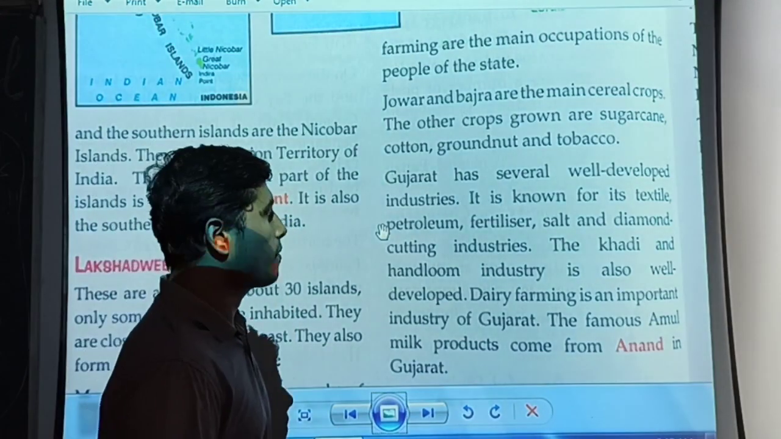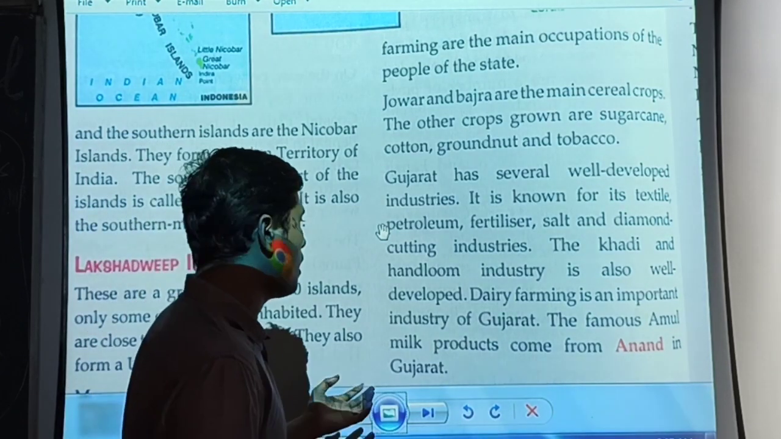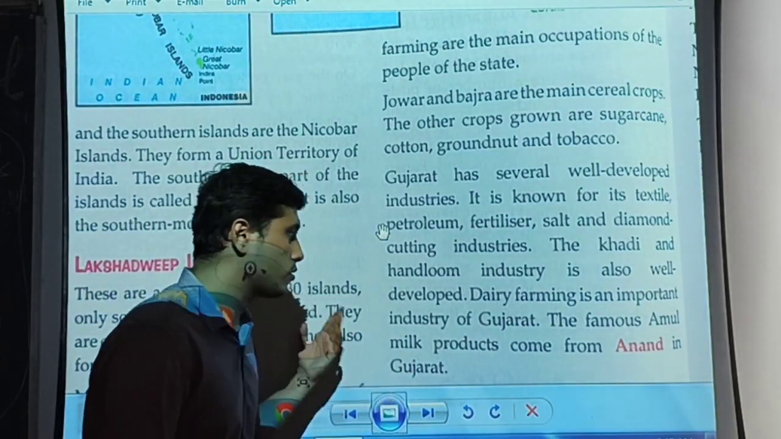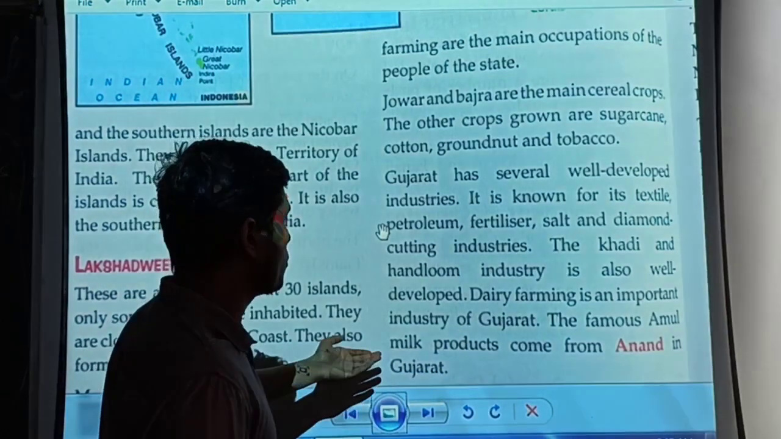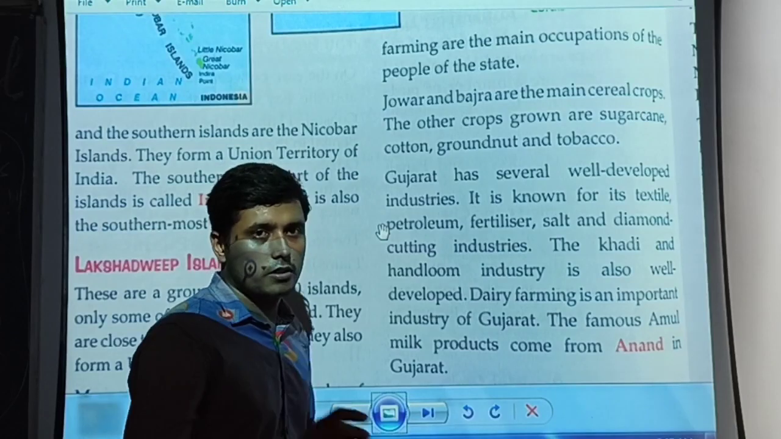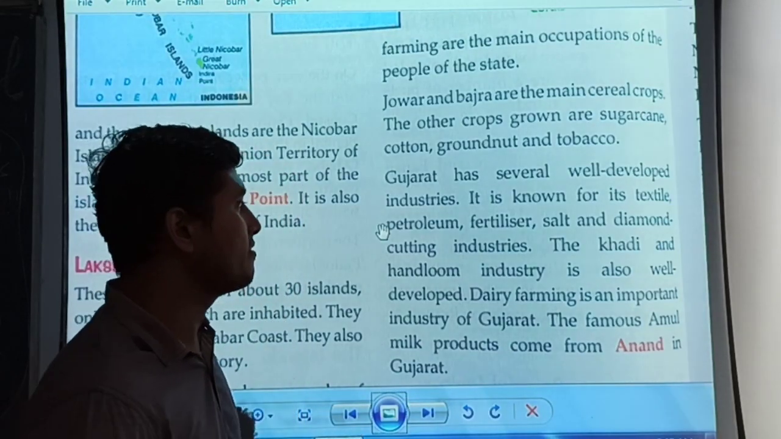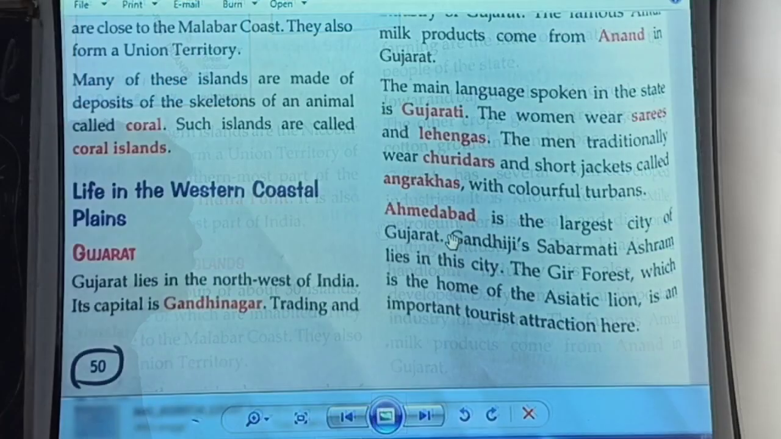Dairy farming is an important industry of Gujarat. The famous Amul milk product comes from Anand in Gujarat. So there is a place in Gujarat called Anand, and the famous milk product Amul we get from there only. Gujarat is also famous for its dairy farming, which is an important industry there.